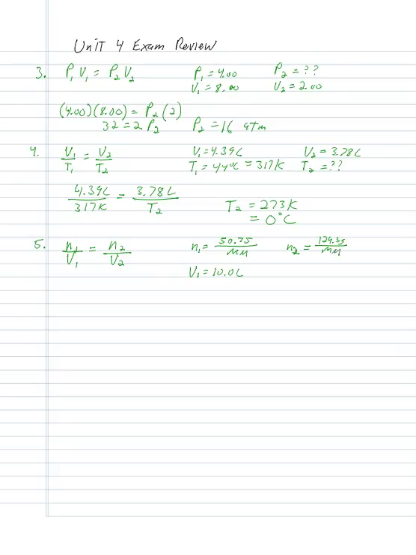That would give us number of moles. And we're looking for a V2. So we would have N1, 50.75 divided by the molar mass of the gas, over V1, which would be 10 liters, equal to 129.3 grams over the molar mass, and all of that divided by my V2. It looks like I've got two unknowns because I've got V2 and I've got molar mass there.